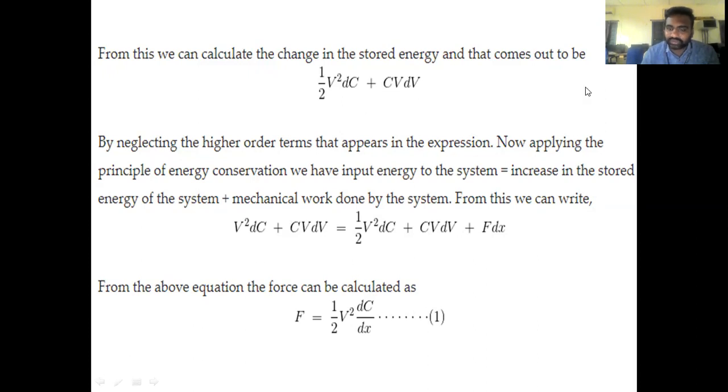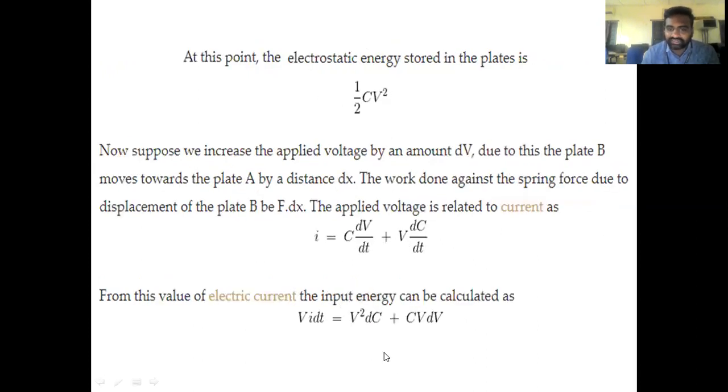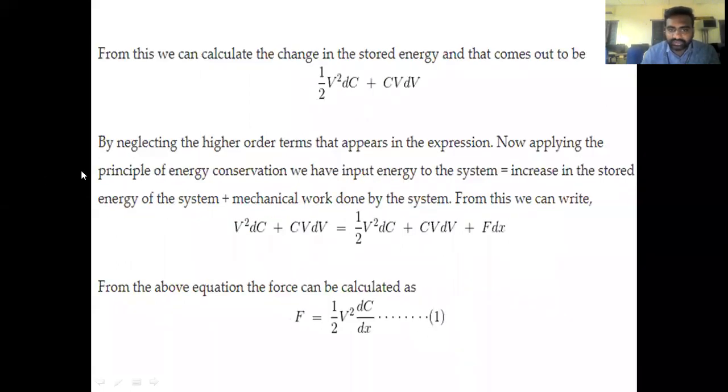I am equalizing this expression, V square dC plus CV dV, plus the initial stored energy, that is half V square dC plus CV dV, plus the force done, that is mechanical work done. I am equalizing three things: initial energy, change in energy, plus force.